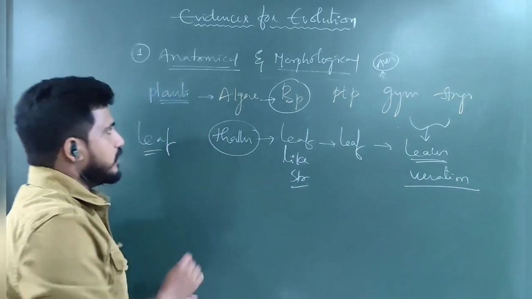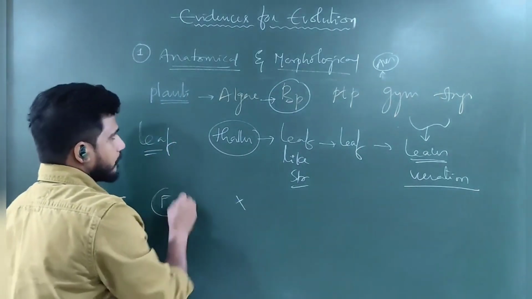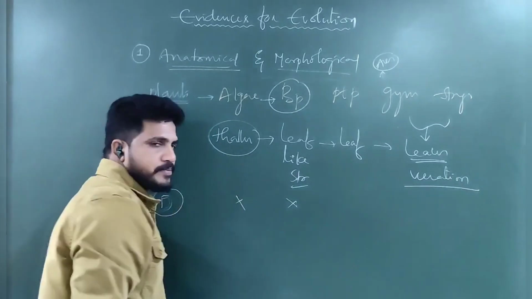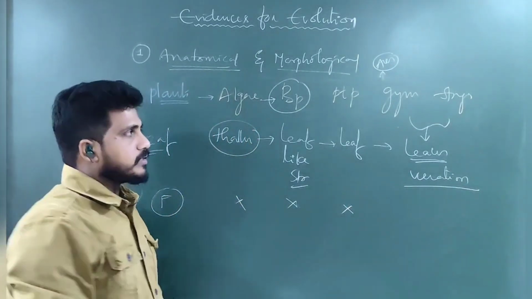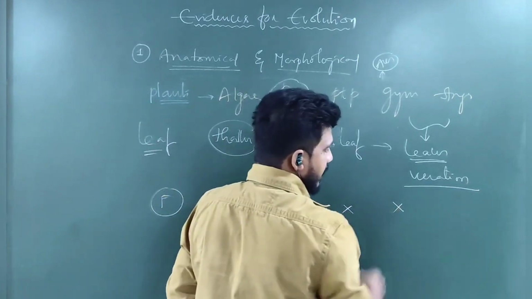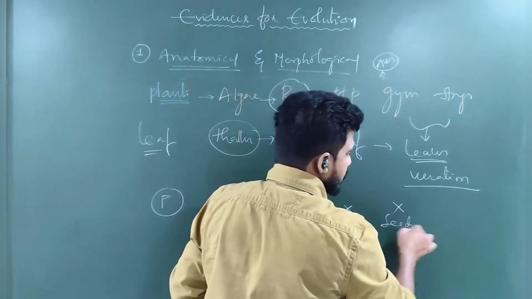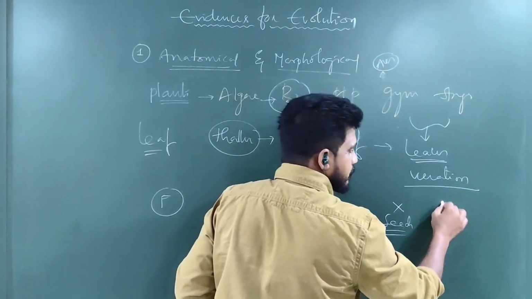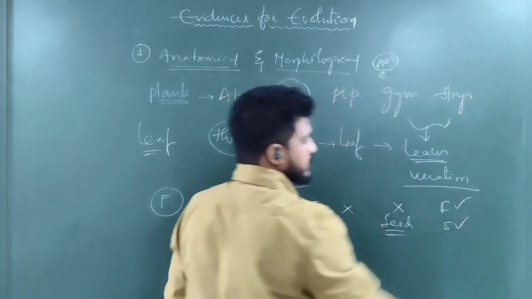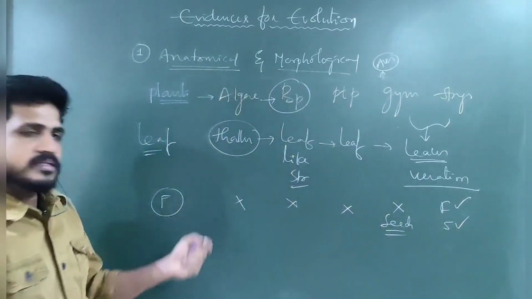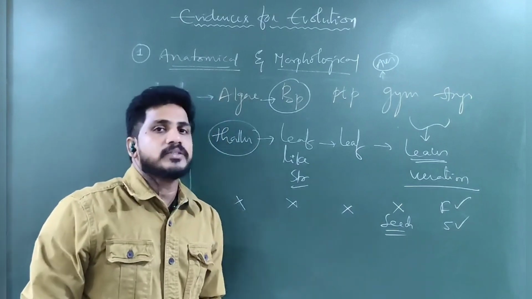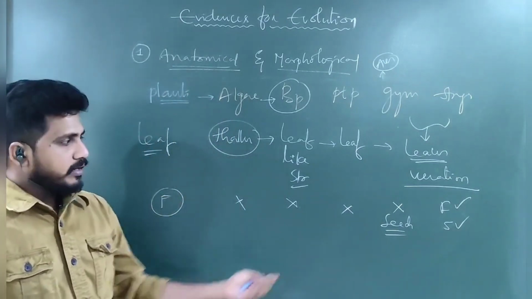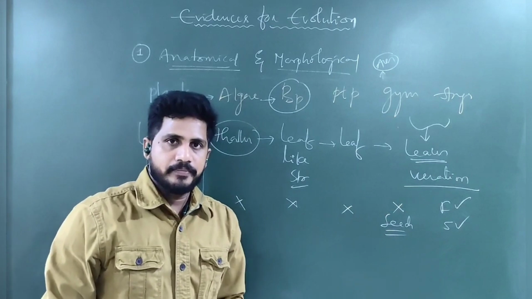Even if you see the flower, in algae the flower is absent, in bryophyta the flower is absent, in pteridophyta the flower is absent. Instead of that, some cones were there. In gymnosperms, flowers are absent, but seeds are present. And here in the angiosperms, flowers are also present, seeds also present. So step by step, gradual changes occur according to the changes that happen in the environment, and evolution follows.